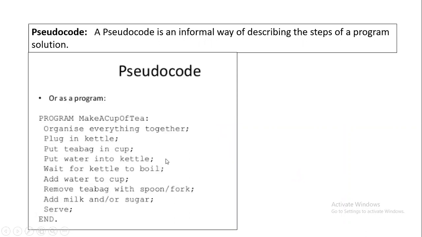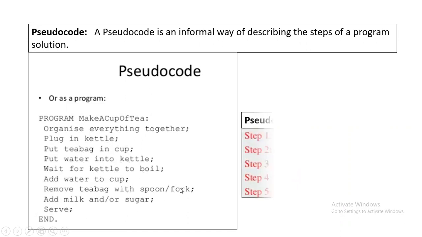Then we have pseudocode. For example, you just want to make a cup of tea. So what exactly do you do? You organize everything together. You plug in the kettle. You put a tea bag in the cup. Then put water into the kettle, then wait for the kettle to boil. Then add water to the cup. Remove the tea bag with a spoon or fork, and then add milk and/or sugar and then serve.